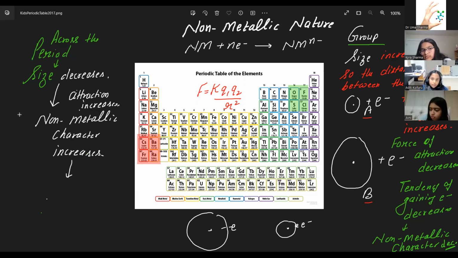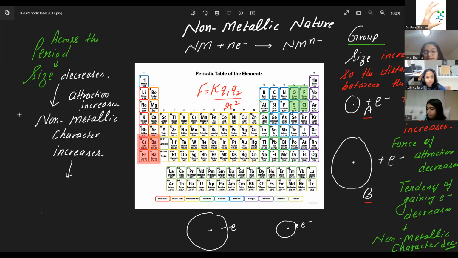Because the non-metallic nature is when they tend to gain electrons, and the attraction increases, so the size decreases. The smallest atoms have the smallest distance of separation of the electron from the nucleus, right?